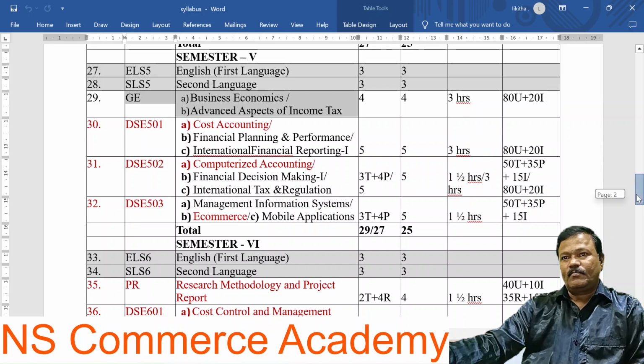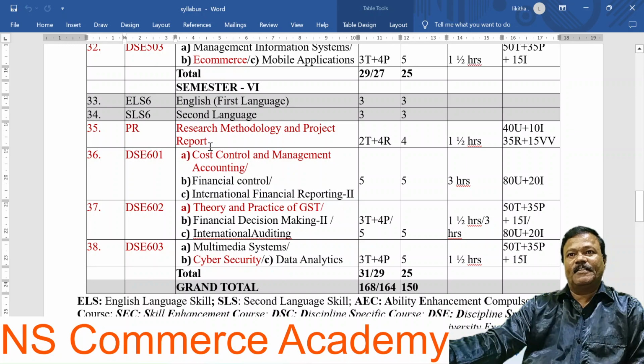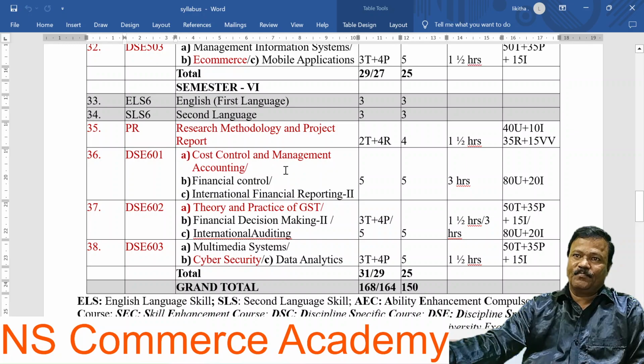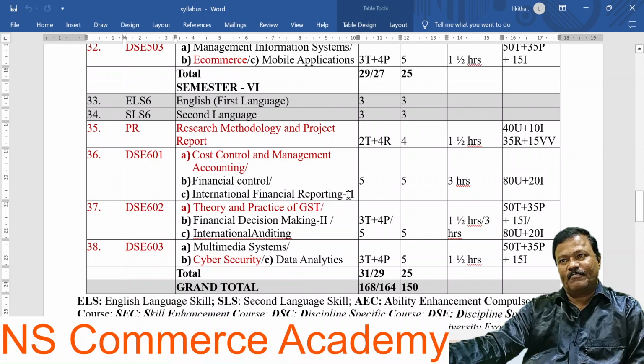Next, coming to semester number 6. The compulsory paper is research methodology and project report. And DSC 601 is Cost Control and Management Accounting, DSC 602 Theory and Practice of GST, DSC 603 Cyber Security.